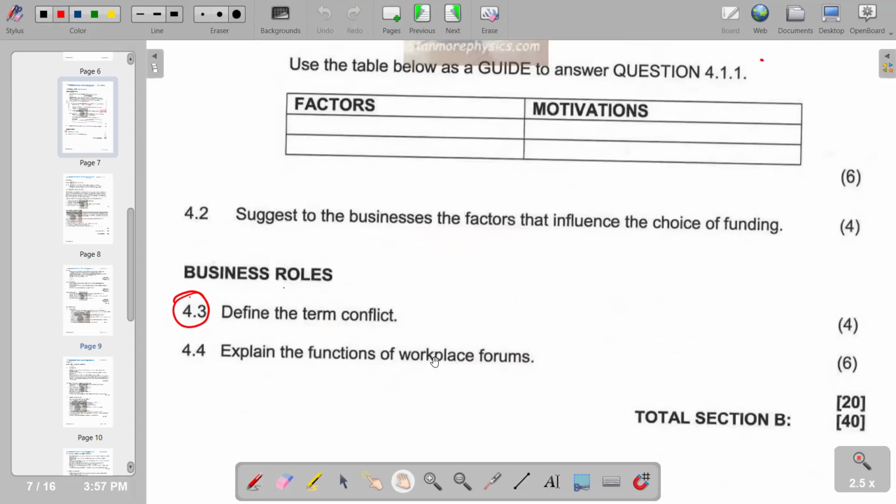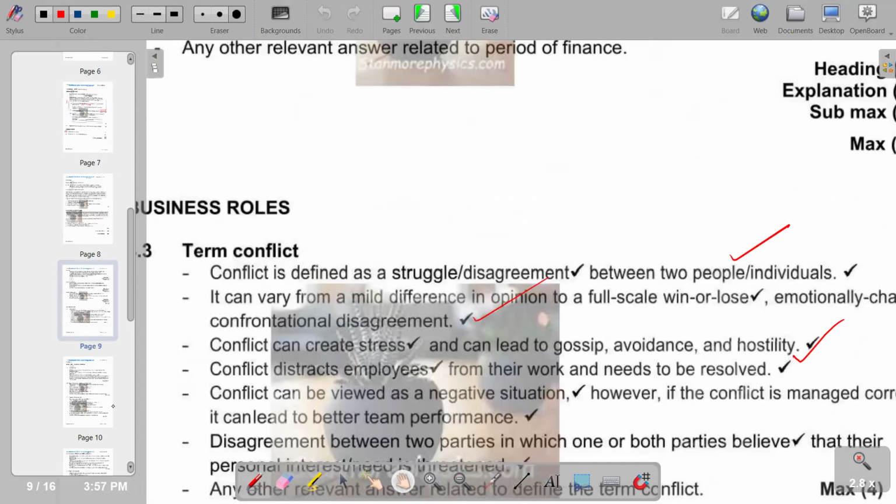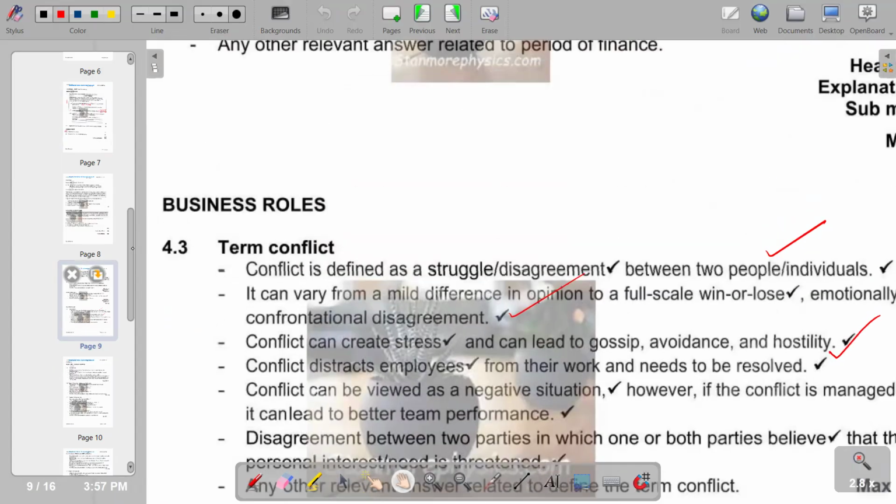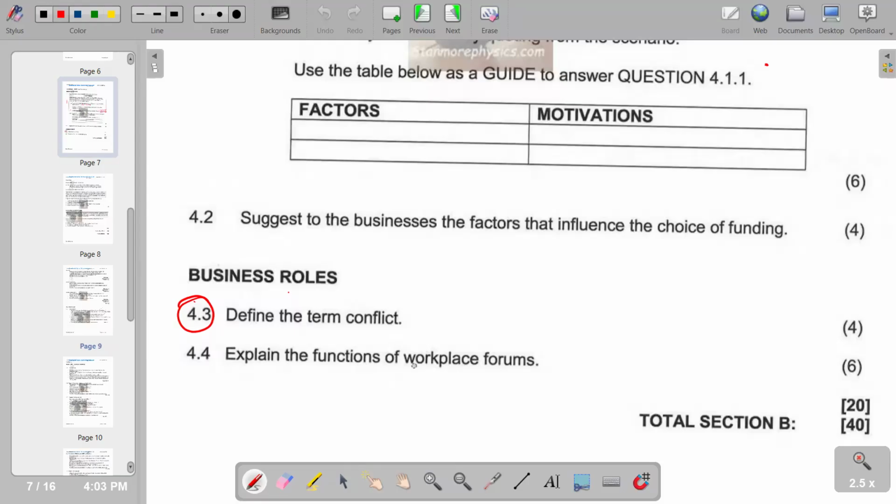The next question is to explain the functions of workplace forums. Remember, workplace forums are formed by the employees of a business. So basically, workplace forums are the committees of employees elected by employees at a workplace. The employees are the ones that elect the committee of employees that represent the workplace forum. They meet employers on a regular basis for consultation on workplace issues. That is the workplace forum.